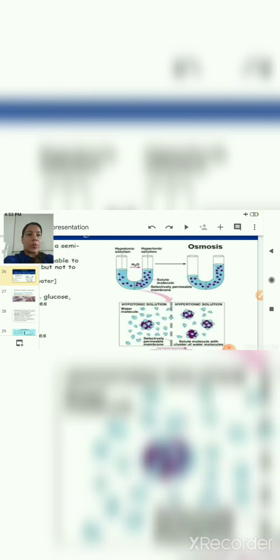one more example of osmosis is given here. On one side a hypotonic solution is there, and on the other side a hypertonic solution is there. So the water molecules are moving from lower concentration to the higher concentration. I will explain what hypotonic and hypertonic are, then you will understand this part.